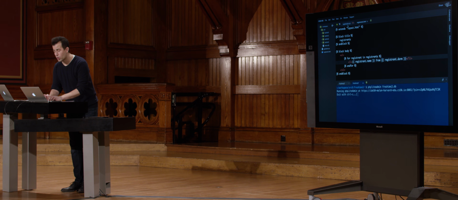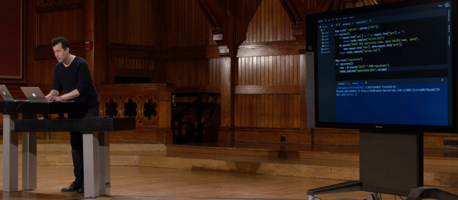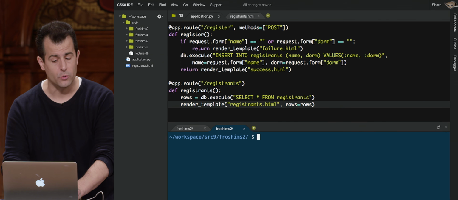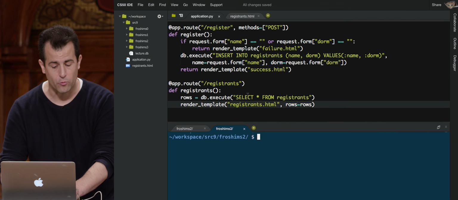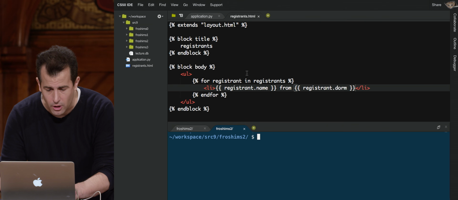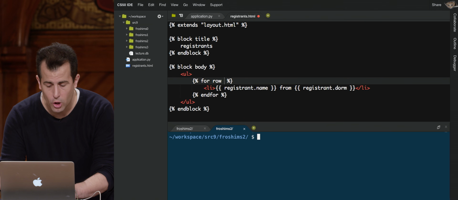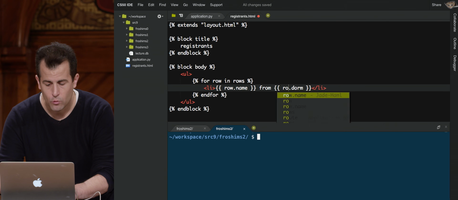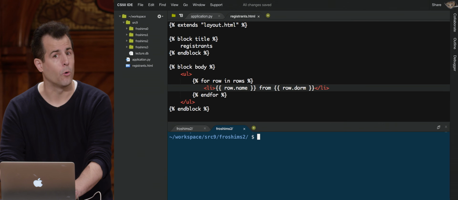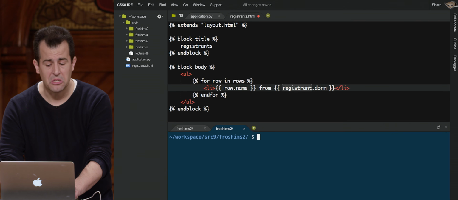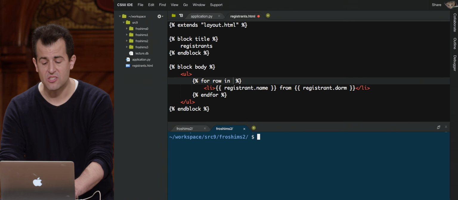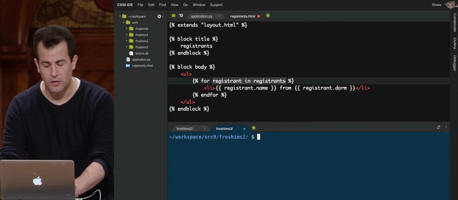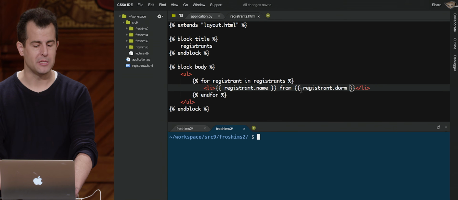In fact, if we want to be even more explicit, I don't have to call it registrants. I could just say rows equals rows. So I'm literally passing in my database rows. And then in my template here, I could do for row in rows, row.name, registrant, or row.dorm. Just semantically, I thought it would be a little more intuitive if I actually say what these things are and not just generically refer to them as rows for my table.